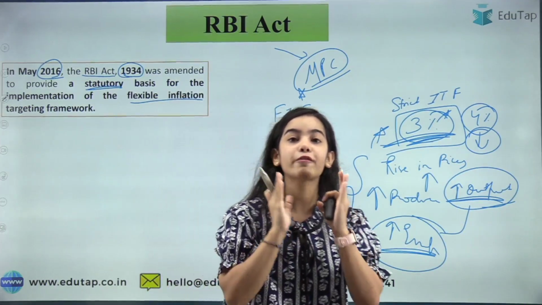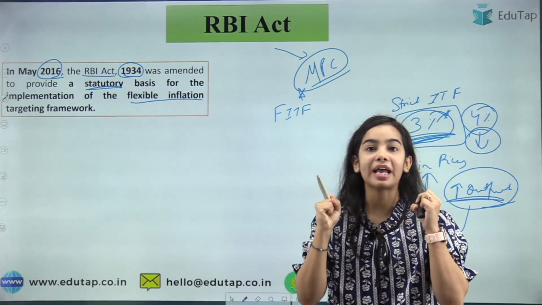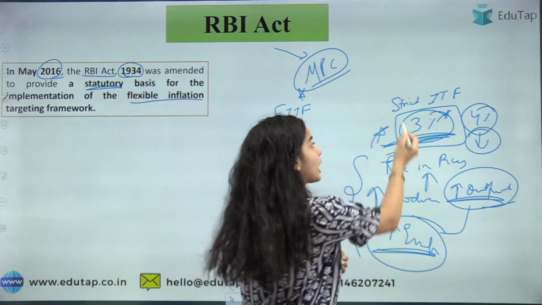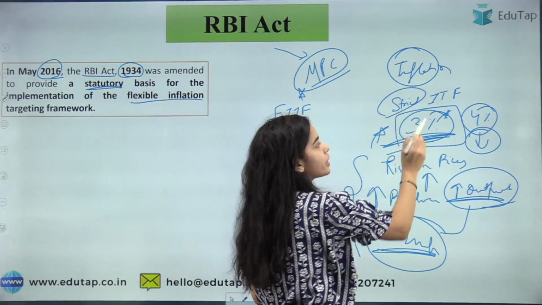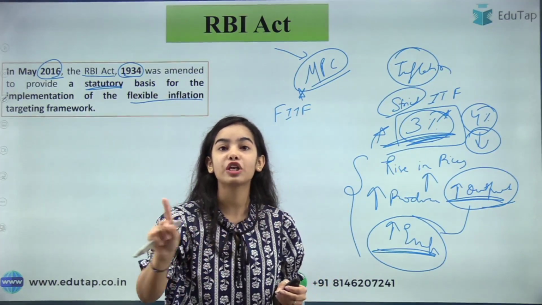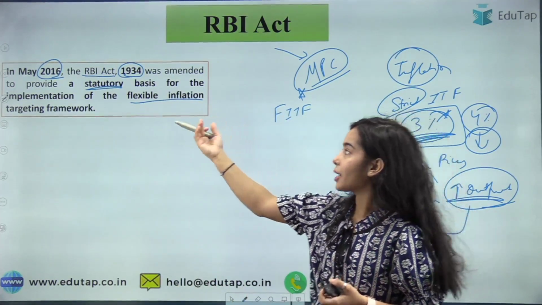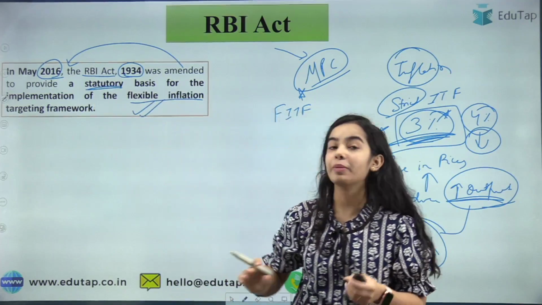So the strict inflation targeting binds the hand of the organization that is managing the inflation, and it provides only a single focus to control inflation. So under the strict inflation targeting, what happens, there is only one motive: to control the inflation at all the cost.